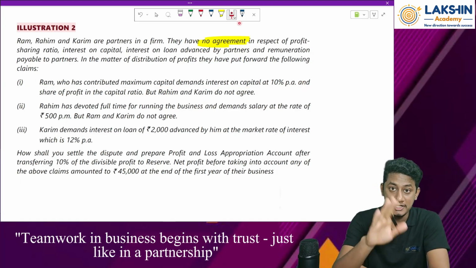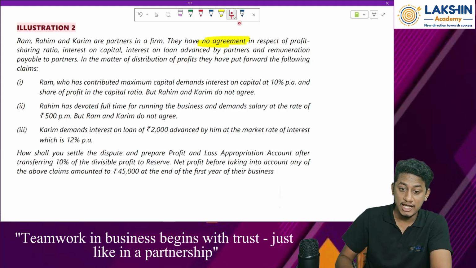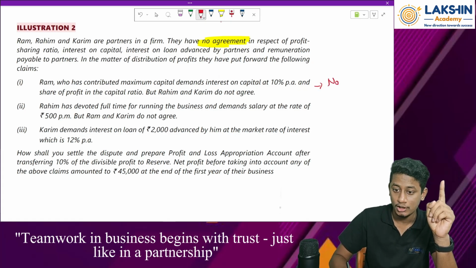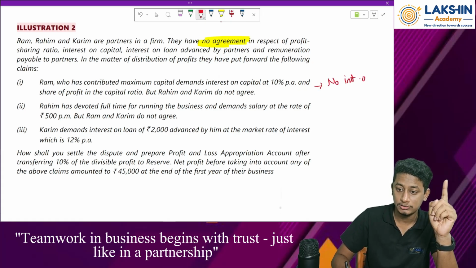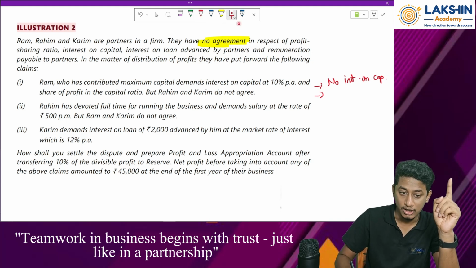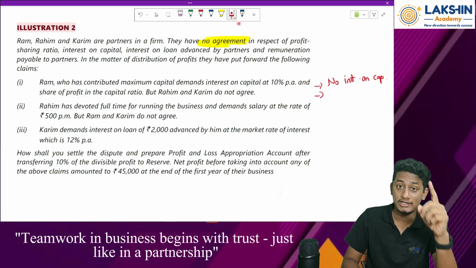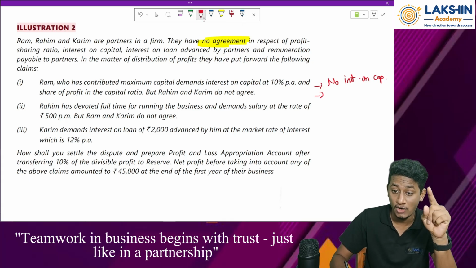Whenever there is no partnership deed, what would we study? Should there be any interest on capital given to the partners? No, sir. No interest to be given. Right? So, let me just write it down. No interest on capital. Then point number 2. What does he say again? That share of profit should be in the capital ratio. Whenever there is no partnership deed, we should share profits in the equal ratio, right? Profits in equal ratio.